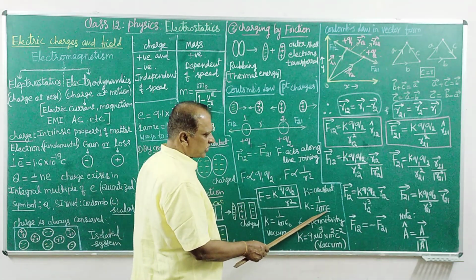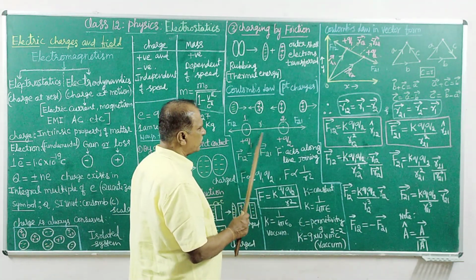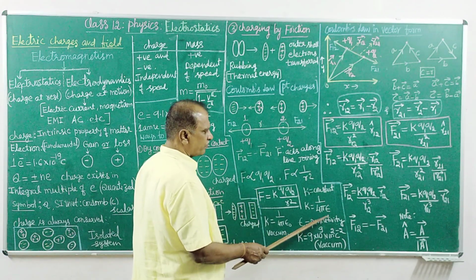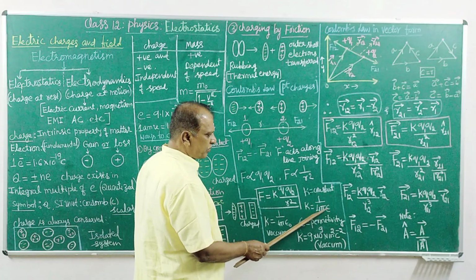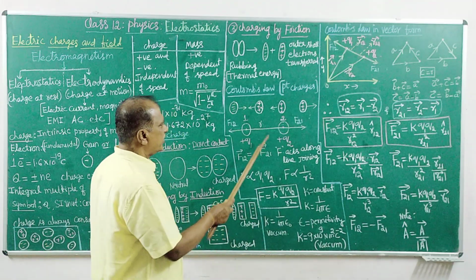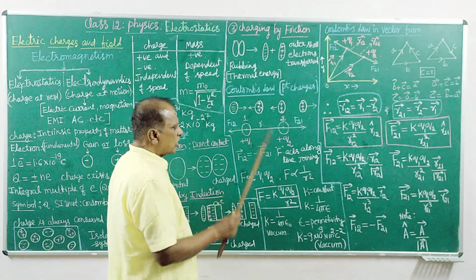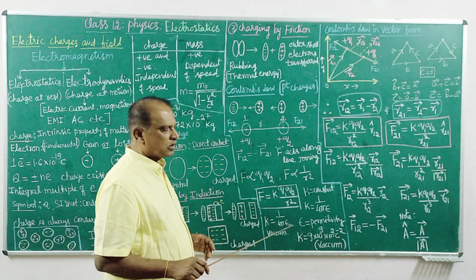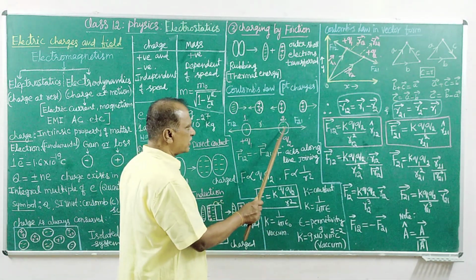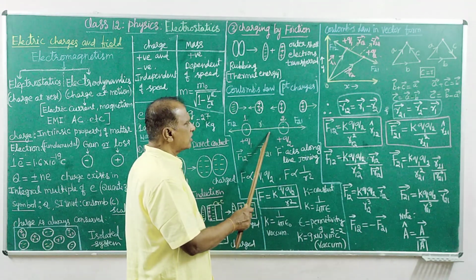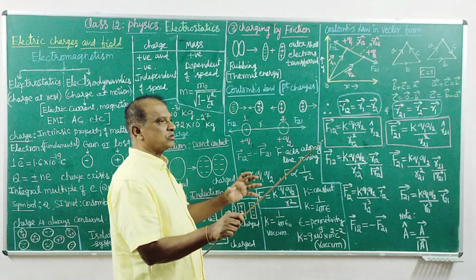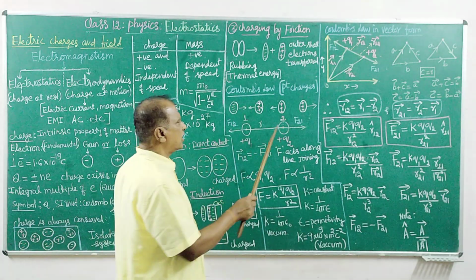When the space is filled with some material, gas molecules or liquid molecules in between, that is the permittivity of a medium, epsilon. A material will permit its own electric force, and that electric force will oppose this electric force.